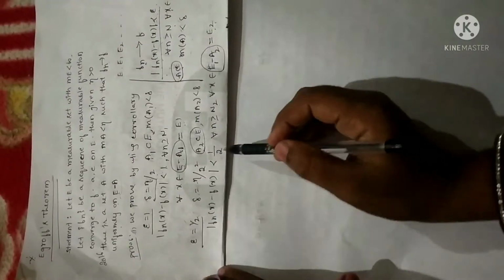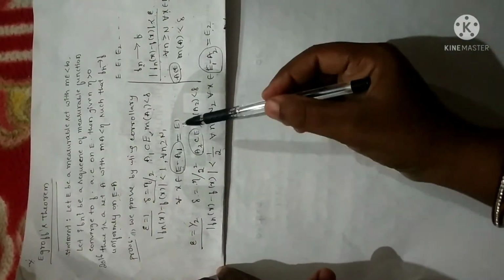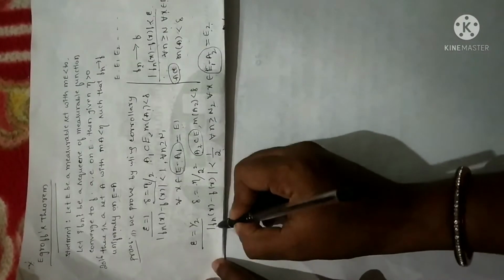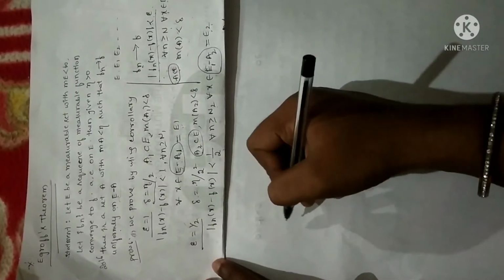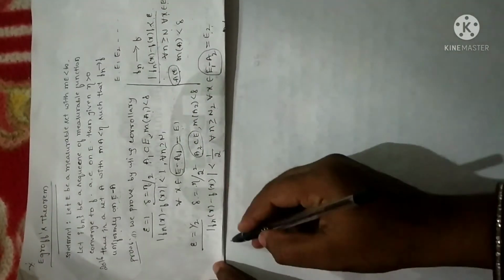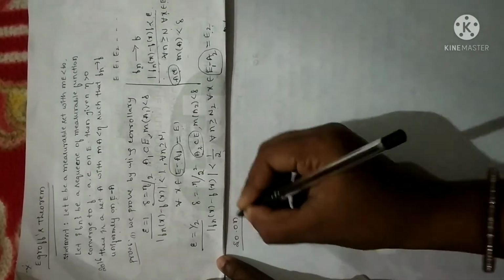So for the first case I have taken epsilon as 1, epsilon as 1 by 2 for the second case. So if you continue the same, that is by taking epsilon equal to 1 by 2 square, 1 by 3 square, that is we are going to reduce the values of epsilon for the third and fourth step. So when you continue, instead of writing all those, let me write. So when you continue this